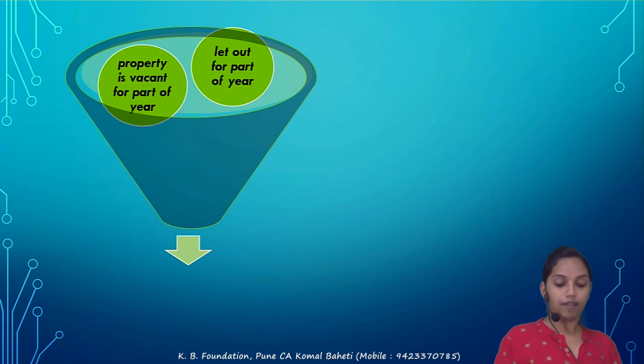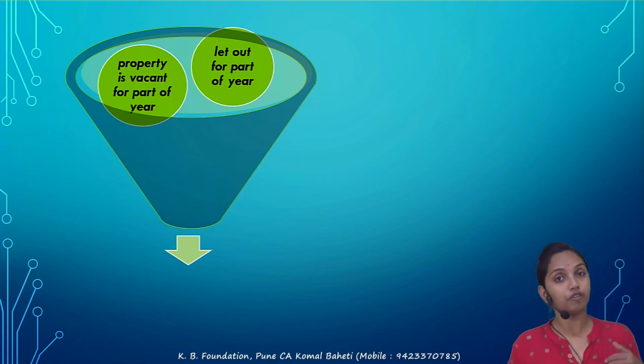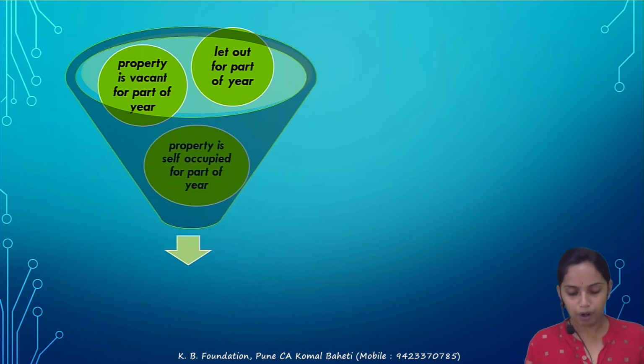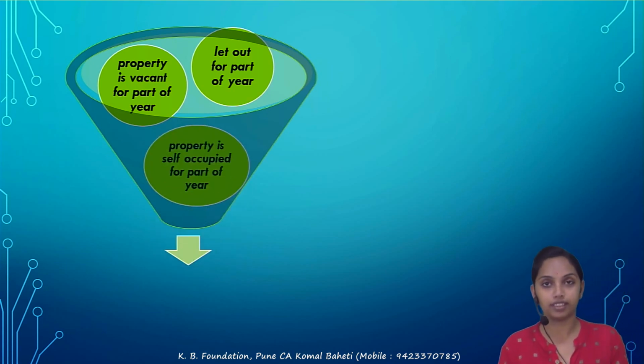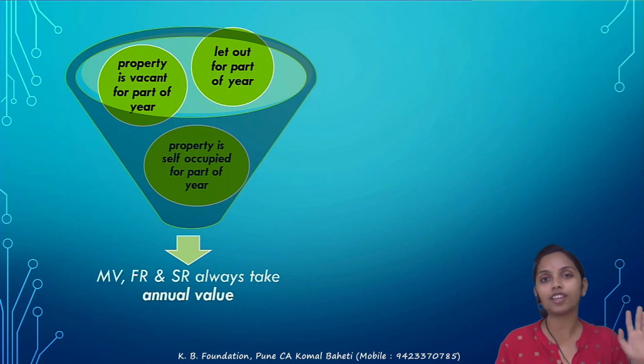So if the property is vacant for a part of the year, correct, or the property is let out for part of the year, or the property is self-occupied for part of the year, correct. Matlab you are not letting it out, you yourself are occupying it. In all these 3 cases, the municipal value, the fair rent and the standard rent are always to be taken as an annual value. You should not take them for part of the year.